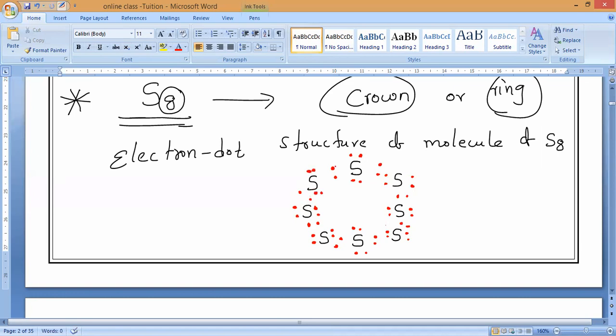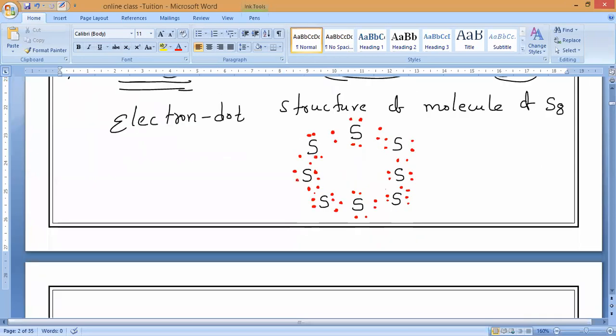So every sulfur atom has 8 electrons. Is it yes or no? You verify. That is the structure of what? Structure of the sulfur molecule. Clear?